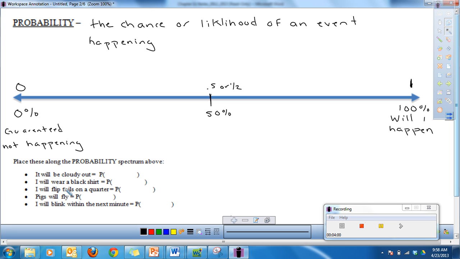So let's talk about a couple of different probabilities. In general, probabilities are written like this: P, then a parenthesis, and inside we have some sort of event. What that's saying is, what's the probability of this event that I've put inside happening? And we'll have some sort of fraction or a percent.